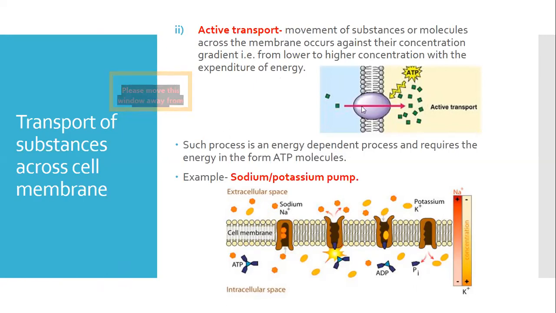So with the help of these molecules, they simply pass on from the low concentration, here you can see, towards the higher concentration, against the concentration gradient, across the lipid bilayer of this plasma membrane. The best example is the uptake of glucose in the intestine. It requires the expenditure of energy so that our intestinal villi can absorb that glucose. And another best example is the sodium potassium pump.